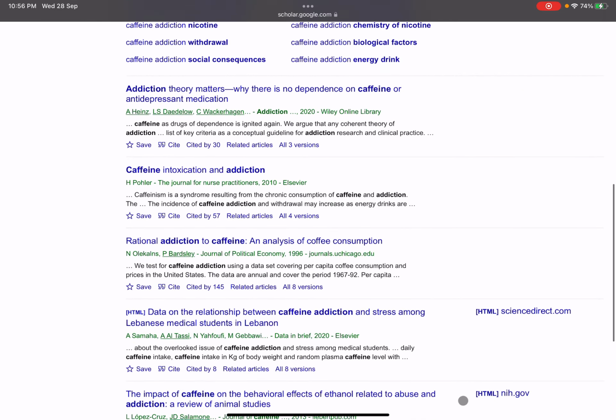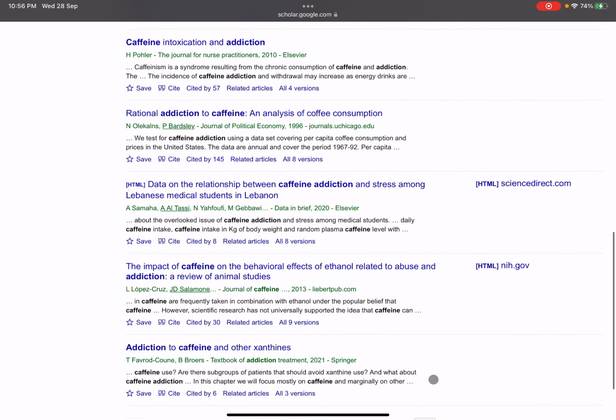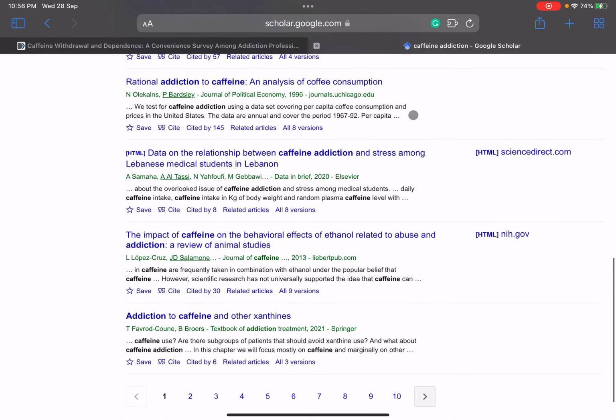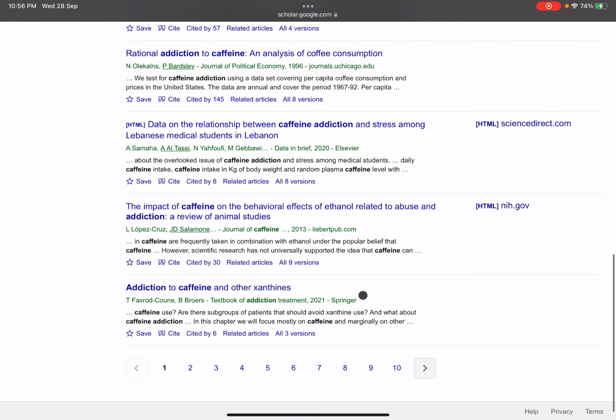For example, see this one, the data on relationship between caffeine addiction and stress among Lebanese medical students in Lebanon. This study was also available on PubMed. So you need to discard it because it's duplicate data. You have to skip it because you already got it from PubMed. So there's no need to include this one again.